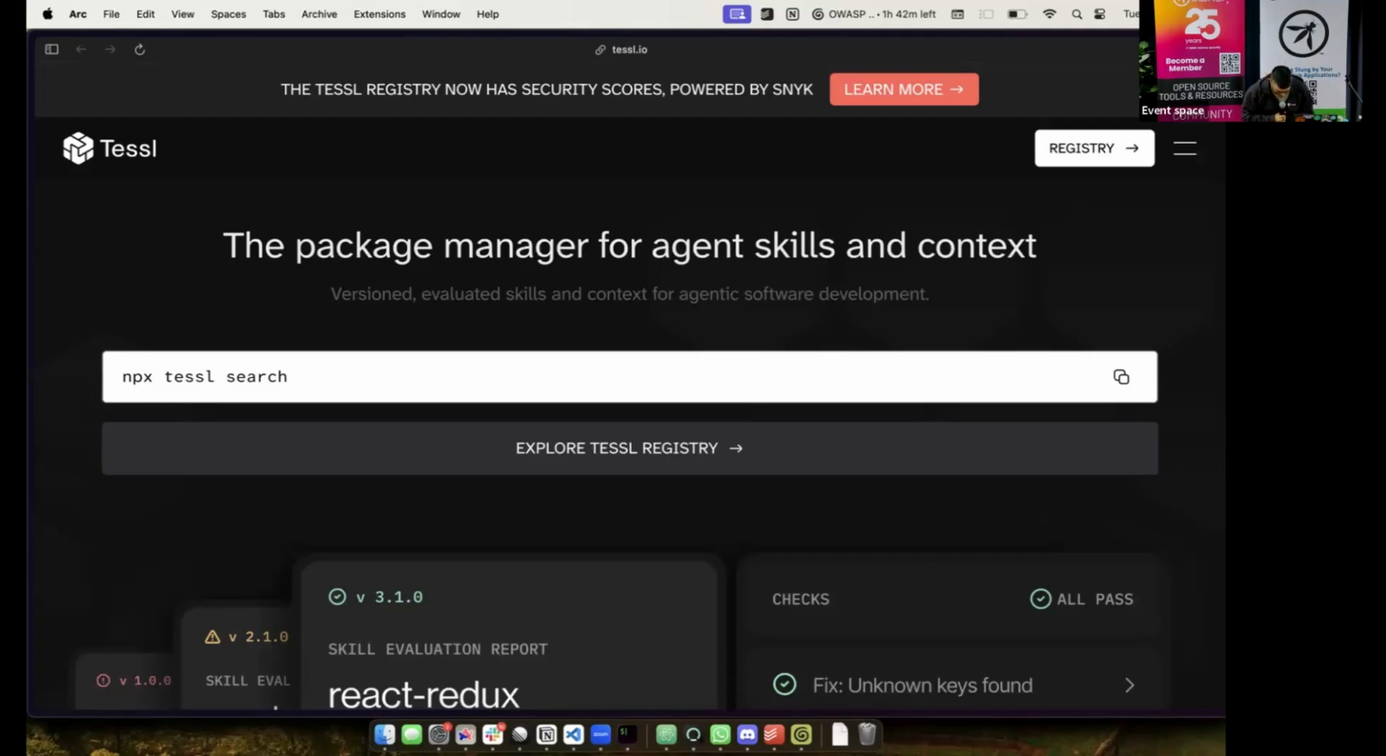Okay, so let me just grab something up. Right, so I've got no slides, by the way, so I'm going to hopefully live code the vast majority of this.